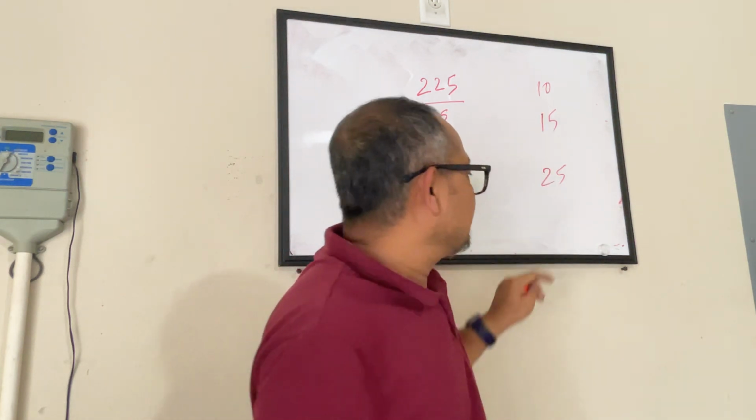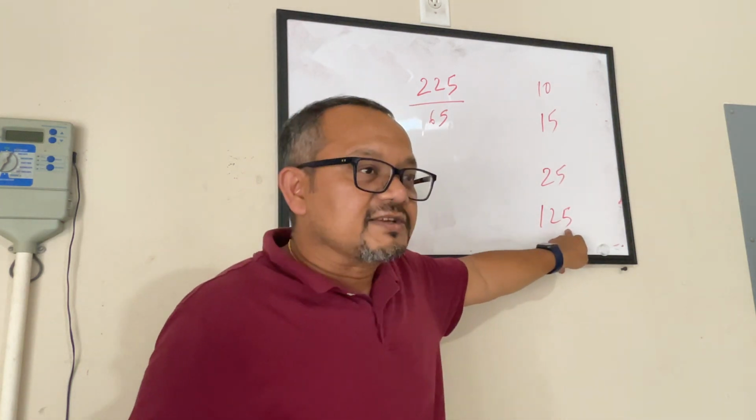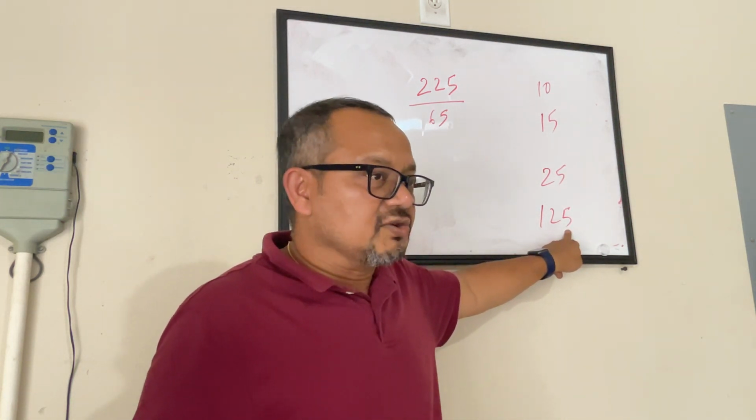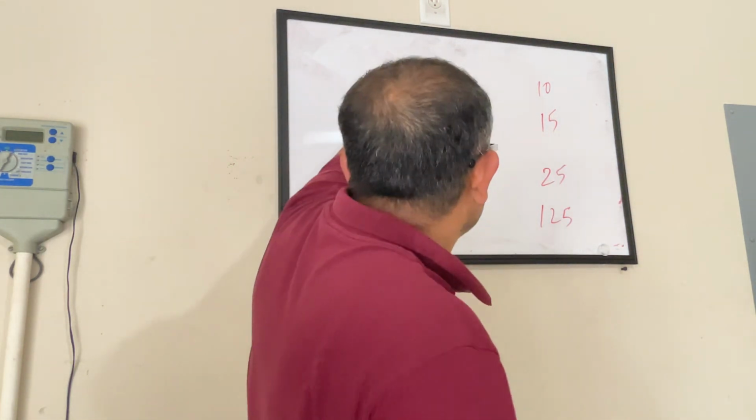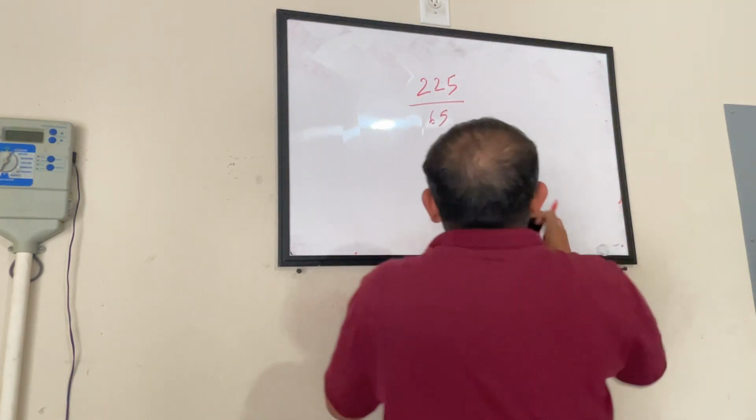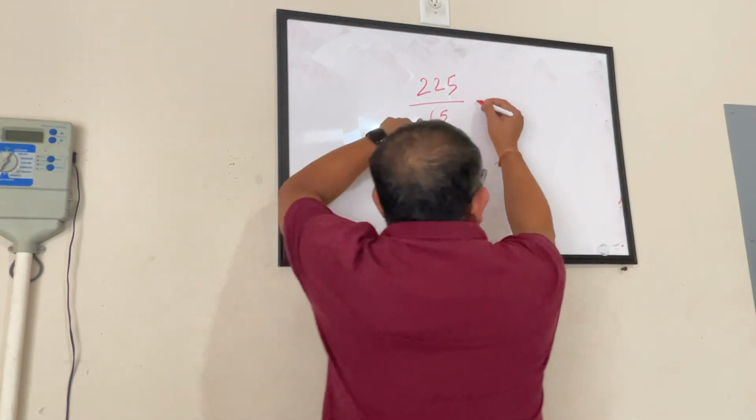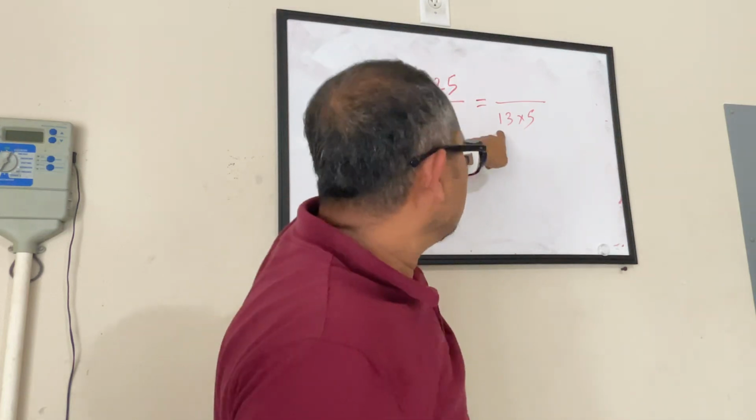So this is the trick. If you see a number like 125, you only look at the unit place. If it is 0 or 5, you can divide by 5. Very simple. That becomes your formula. Now, when you look at this, try to simplify 225 by 65. In a few weeks or months from now, you will remember the table of 13, and that will make 65 as 13 times 5. So this will become easy.